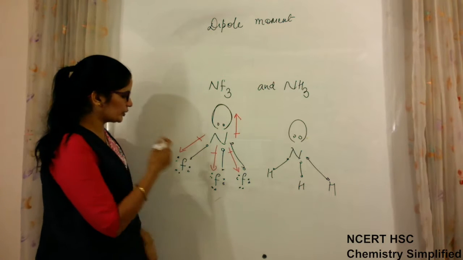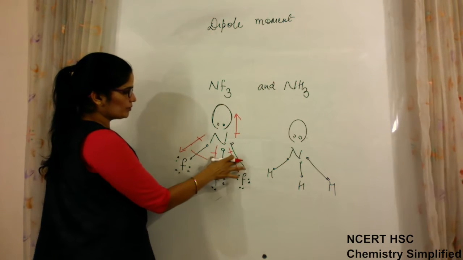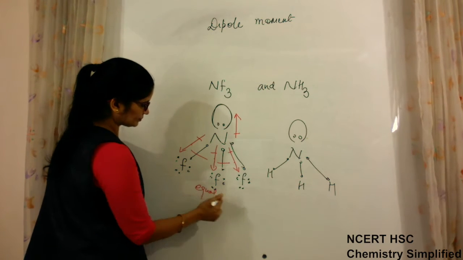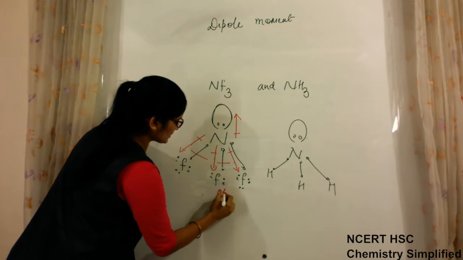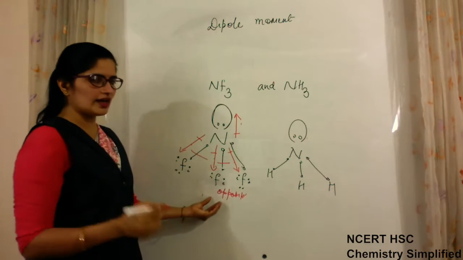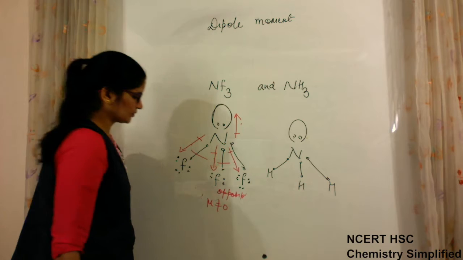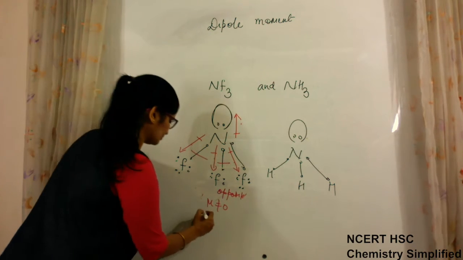Now in this molecule, the resultant of these 3 dipole moments is opposite to this one. It will not be equal, it will have some net value. Mu is not equal to 0, but the net value will be less.